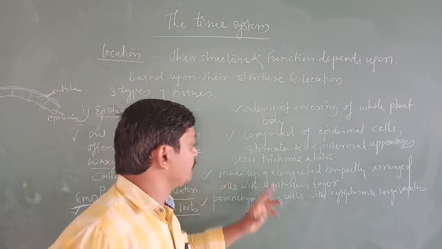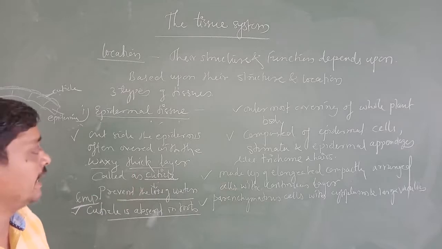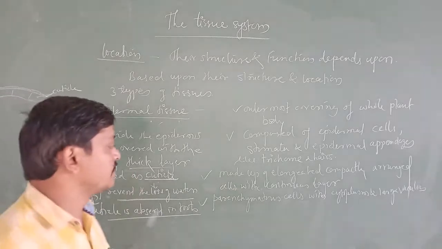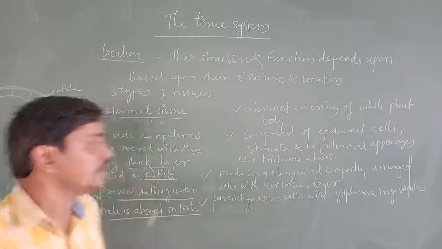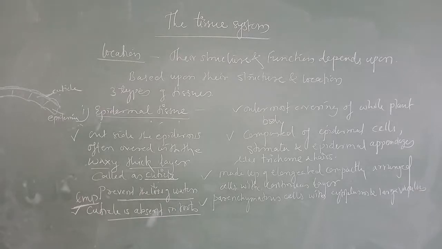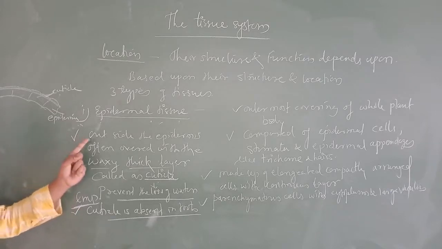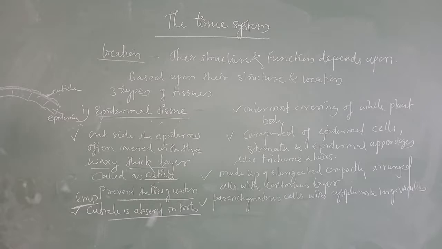The epidermis is made up of elongated, compactly arranged cells with a cuticle, a continuous layer, and parenchyma cells with cytoplasm and large vacuoles. Outside the epidermis, it is often covered with a waxy thick layer called the cuticle, which prevents the loss of water. This cuticle is absent in roots.